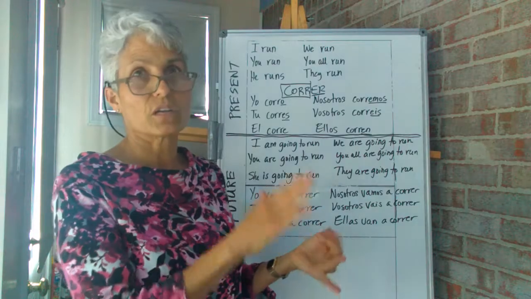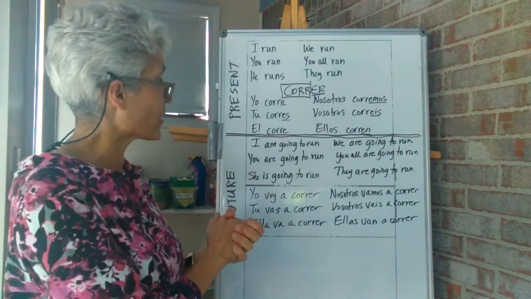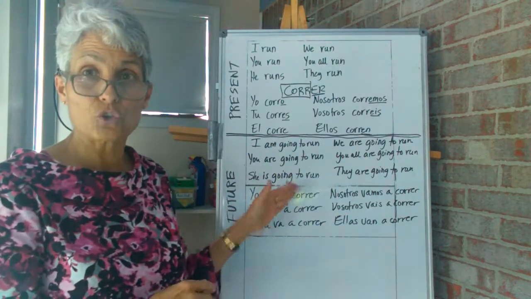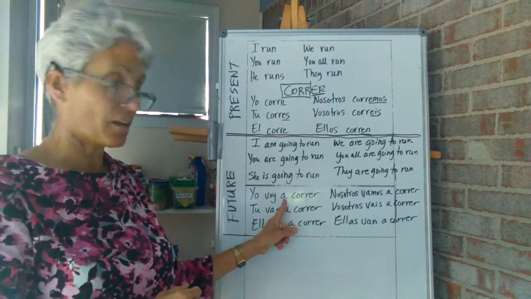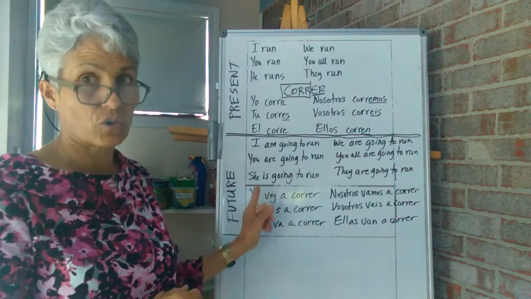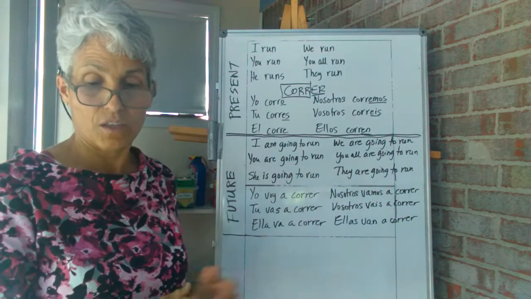Swim, nadar, correr, comer, whatever verb you make, okay? So that's how you make the future with ir a plus the infinitive. You have to stick an a in there. You can't just say voy correr. You got to say voy a correr. I'm going to run, okay?